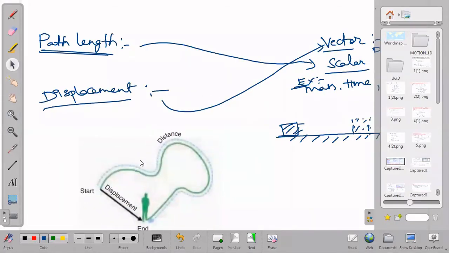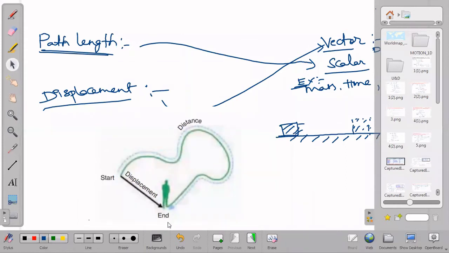Now, this is the best example, I feel. The person started from here, traveled all the way, and ended up here. If we want to calculate path length or distance, we have to go along all this path and calculate. That is our path length. If we want to calculate displacement, we go from the starting point to the ending point. Directly we'll draw a straight line, because a straight line always gives the shortest distance. That will give us the displacement. So displacement is the shortest distance between the initial and final point.